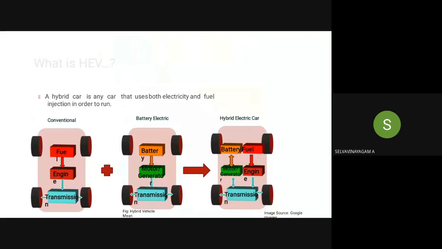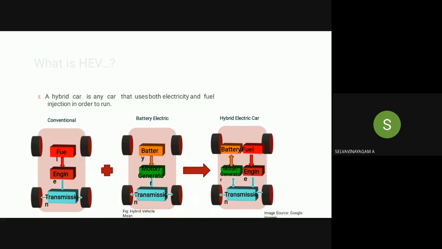You can see here, the first one is the conventional type of vehicle. The fuel is supplied to the engine, then the engine runs and transmits power to the transmission system. Is it correct or not? That is the conventional type of system.